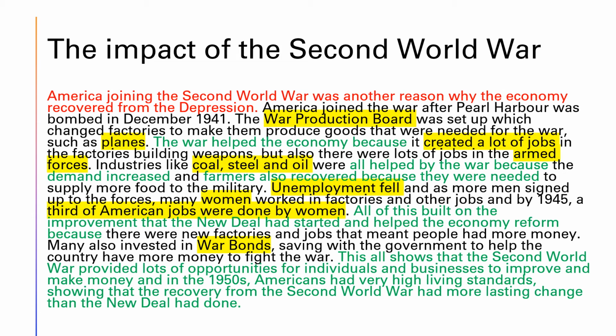And what's really, really good about this paragraph is there's a little bit of comparison with the New Deal within it. So all of this built on the job that the New Deal had started, for example. And in that final part, it's talking about the fact that the Second World War showed that there was a lasting change, that the New Deal maybe had helped in the short term, but it was the Second World War that had a more lasting impact, and it uses knowledge about the 1950s to show and to prove that that change was a little bit more long lasting because of the Second World War.